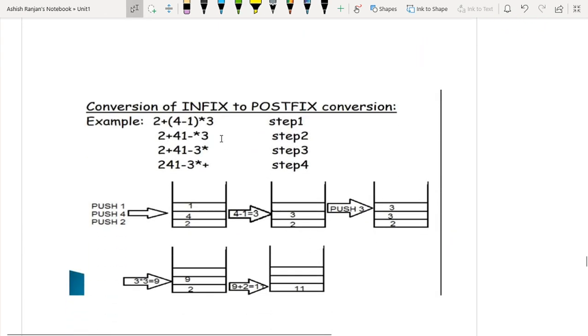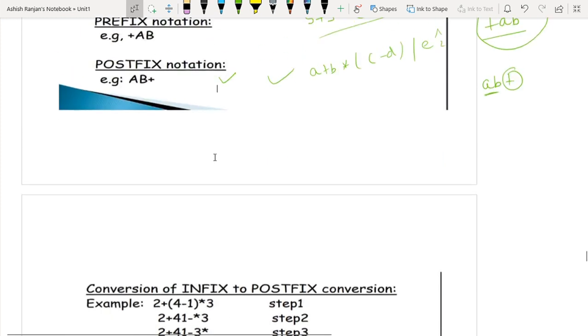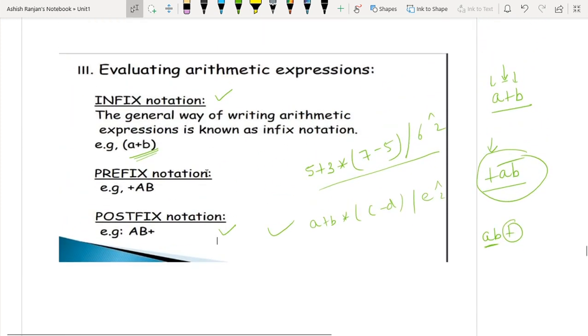So in order to evaluate an arithmetic expression given in infix notation, what do I first have to do? I have to first convert this infix notation to postfix notation. Right? Like I have given this expression.